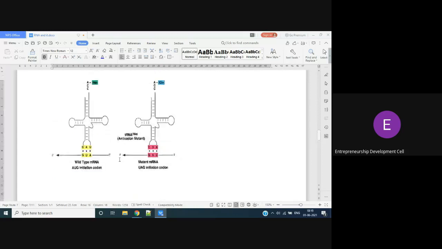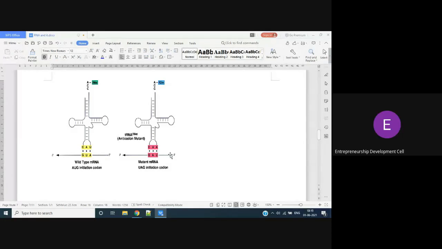So in protein synthesis, who has the capacity to recognize the codon? The anticodon arm in the tRNA does. So the tRNA has an anticodon arm. That arm is very special because it can recognize the codons present on the mRNA. mRNA has a coding region, I said, right?